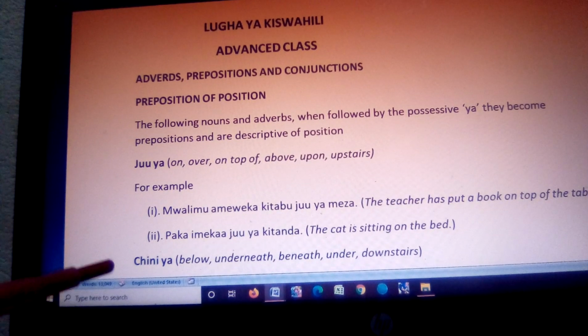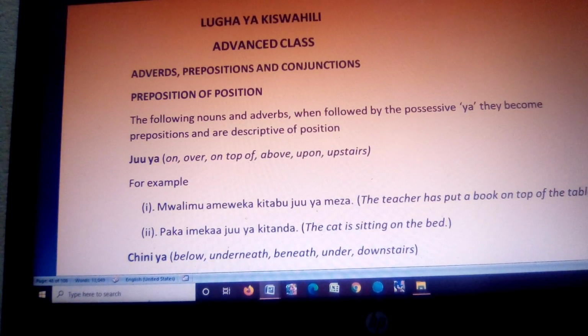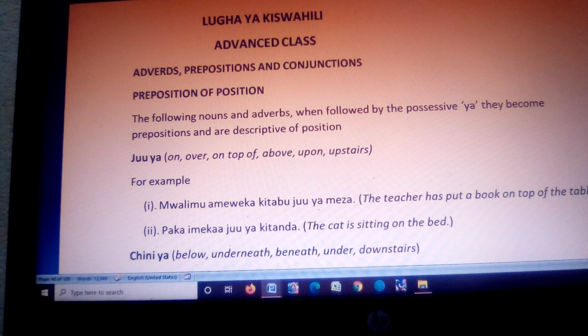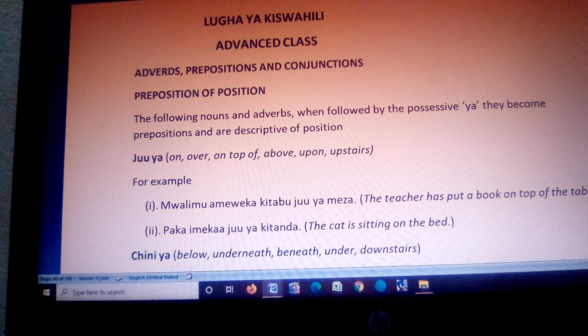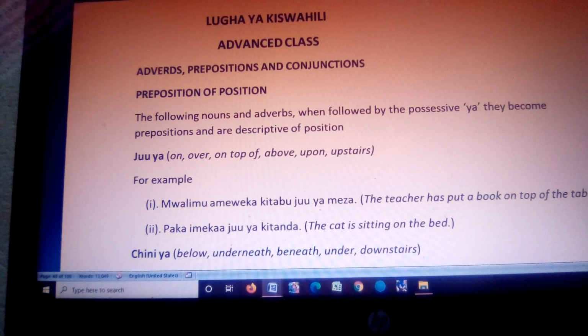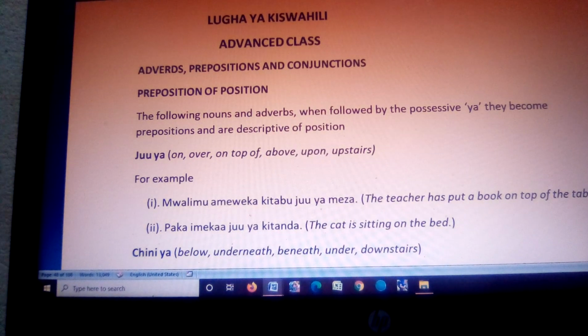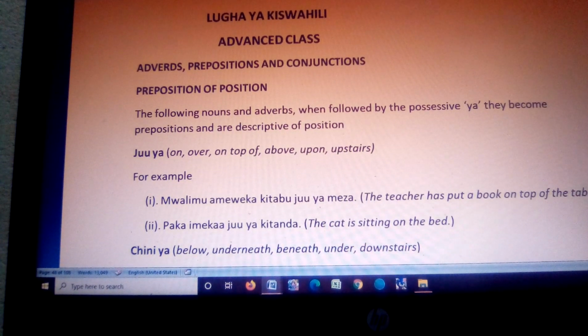Then we have another preposition of position like chini ya. Chini ya means below, underneath, beneath, under, and downstairs.